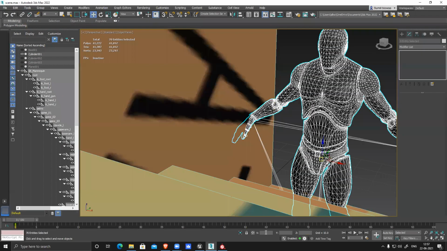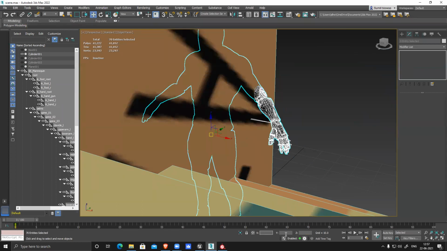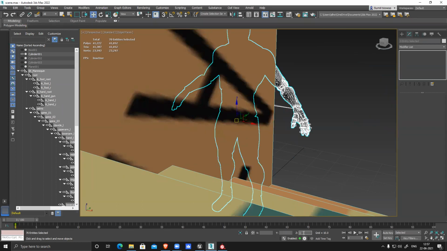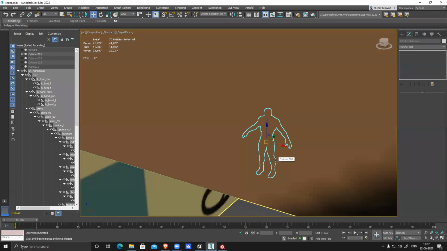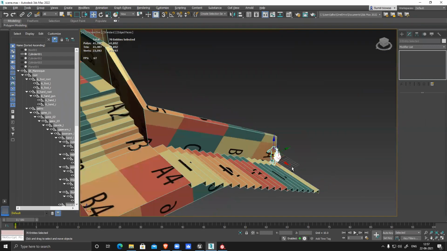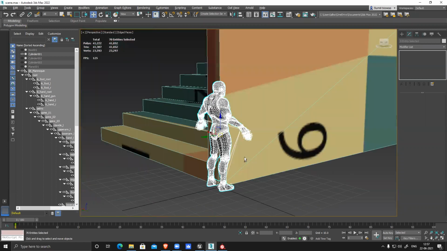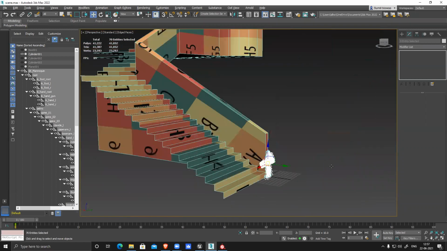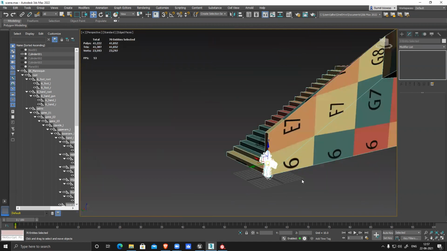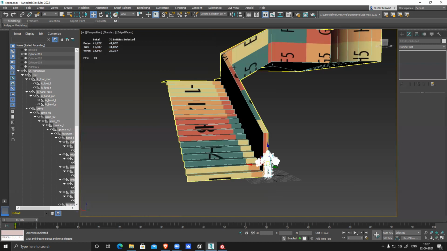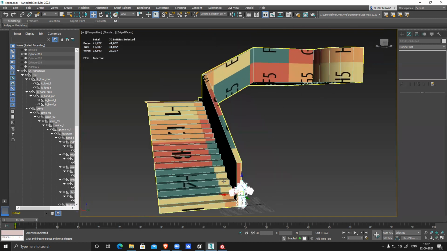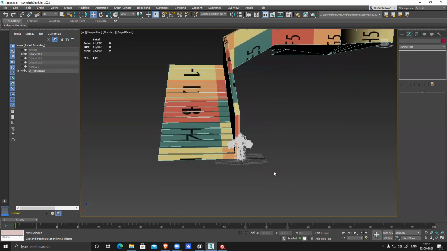And position, I can make it 0, 0, 0, 0, 0, 0. So now I have this character here. So now I can compare everything according to this character. This is the actual scale of the character. So based on this, I can change all the scale, size, whatever I want to change. I can change it and then fix everything before exporting into Unreal.